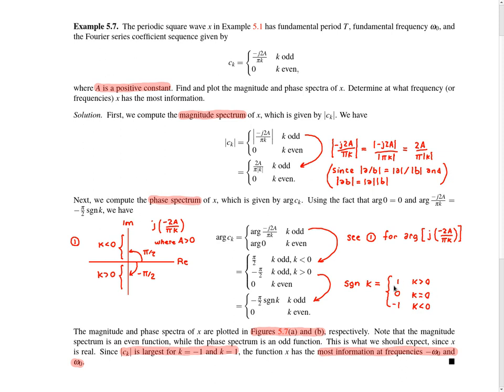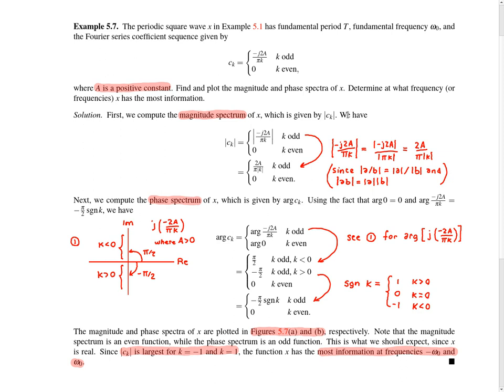It's the arithmetic sign. So if you plug into the signum function a positive value, you get plus 1. If you plug in a negative value, you get minus 1. If you plug in 0, you get 0. So it's essentially the arithmetic sign. So with that in mind, we can collapse these two cases here together for k odd into this single case. And now we have the phase spectrum. And of course, now that we have this formula for the arg of ck, we can substitute in various values of k and generate a plot of the phase spectrum.